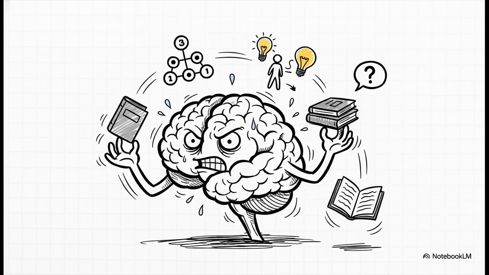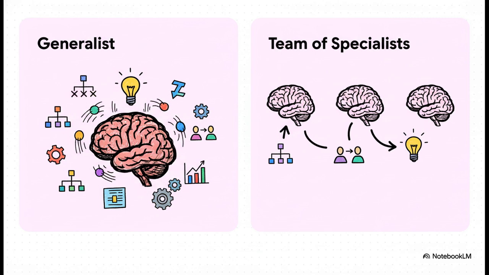Probably not. If you ask one mechanism to do everything at once, you risk it becoming a jack of all trades, master of none. It just gets overtaxed trying to learn too many different kinds of relationships. And the solution to this is an absolutely ingenious idea called multi-head attention. Instead of one generalist, we create a team of specialists. We just run multiple attention mechanisms, or heads, at the same time. Each head gets its own set of query, key, and value weights. So one can become a specialist in grammar, another can focus on pronoun references, and another on thematic links. They all work together to build a much richer understanding of the sentence.